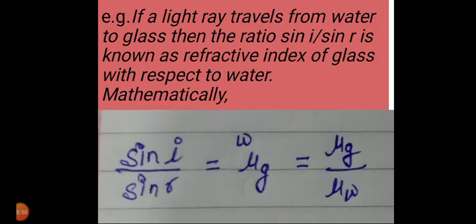Thus we can say that it is the refractive index of glass with respect to water.